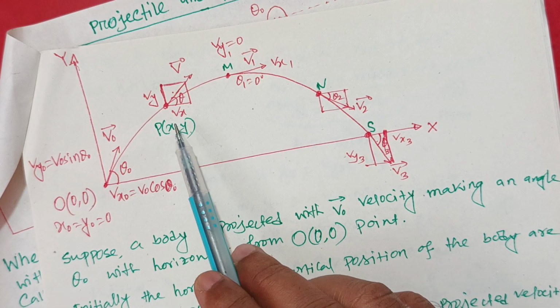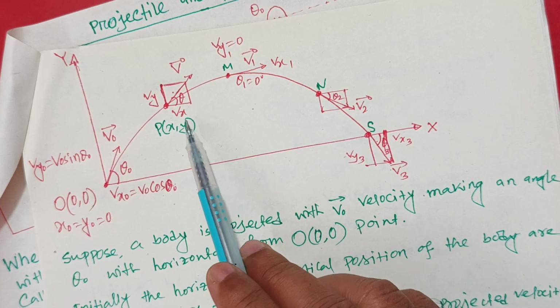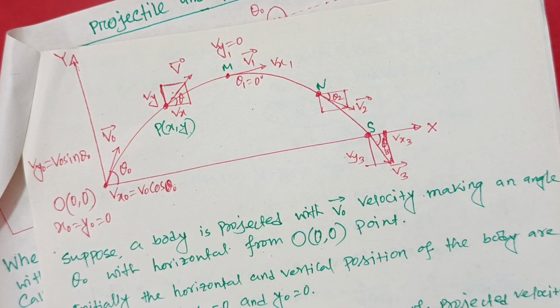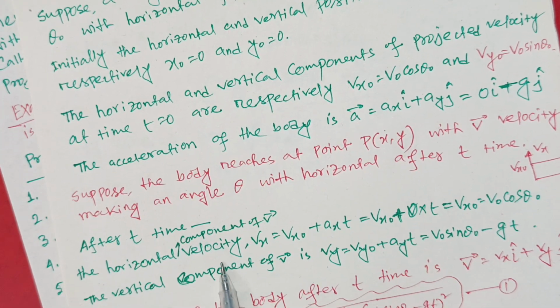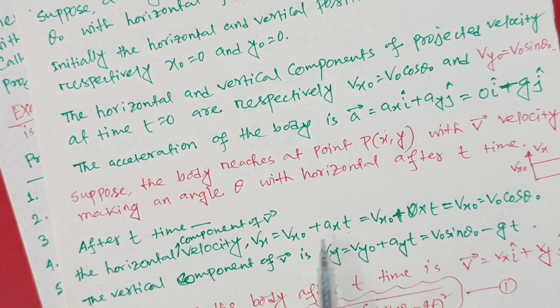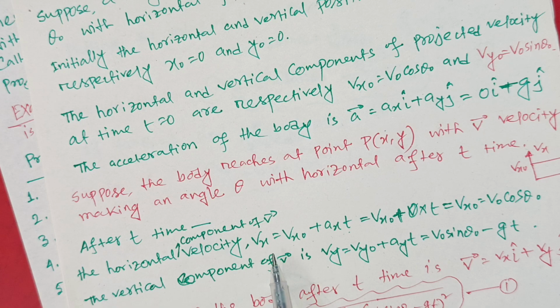So you can resolve this v vector into two components, vx and vy. After t time, the horizontal component of velocity is vx equal to vx naught plus axt, you know, v equal to u plus at. Similarly, v equal to v naught plus at, where v naught means the velocity at initial time t equal to 0, which is the initial velocity.